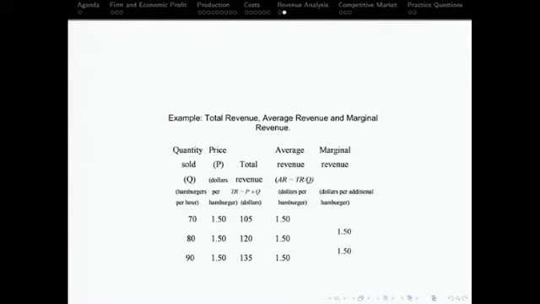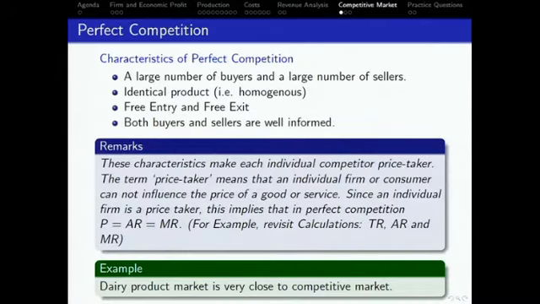Clear? Okay. Now we are talking about perfect competition. In perfect competition, the characteristics are a large number of buyers, a large number of sellers, identical product, free entry, free exit, and both buyers and sellers are well behaved.